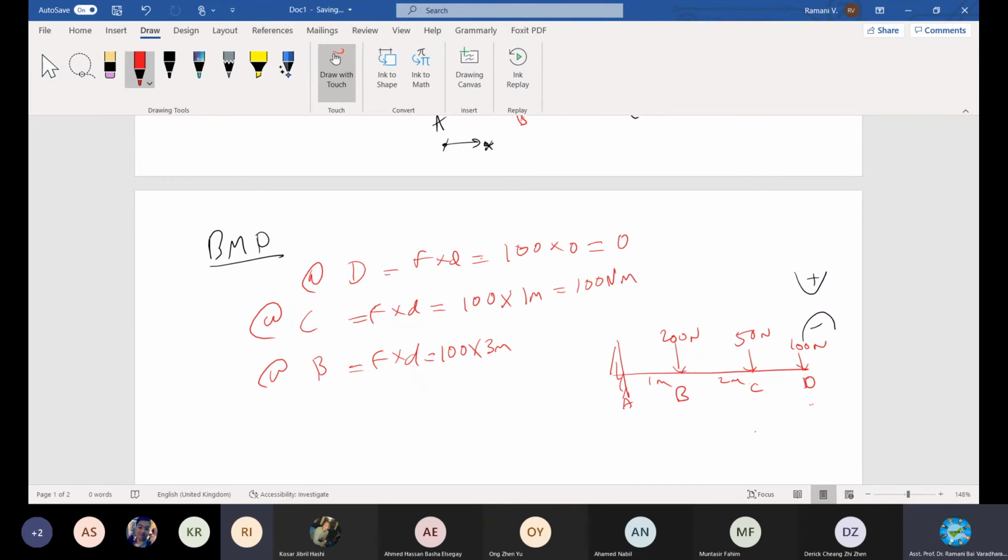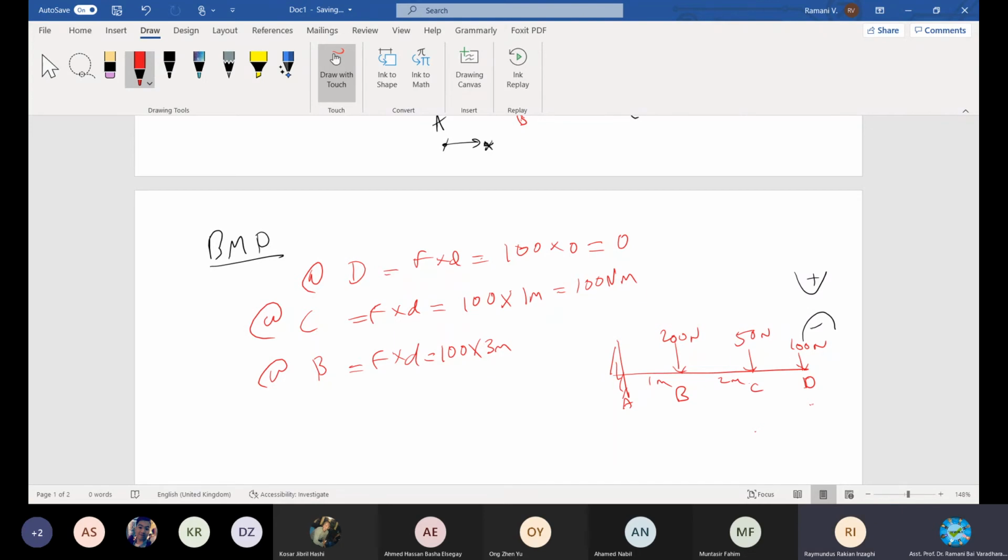We are calculating at B, right? B or C? C is done already. At B, how much? Positive or negative?